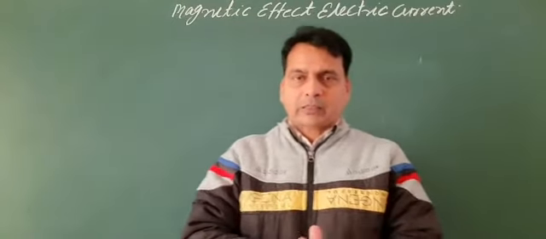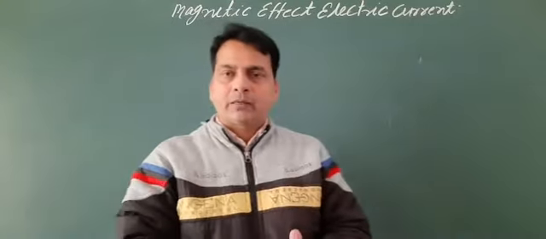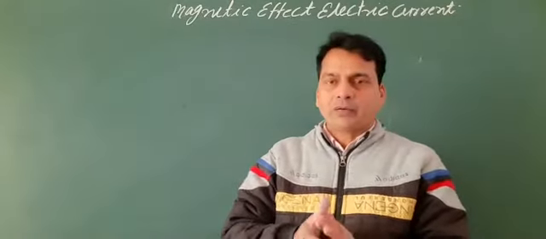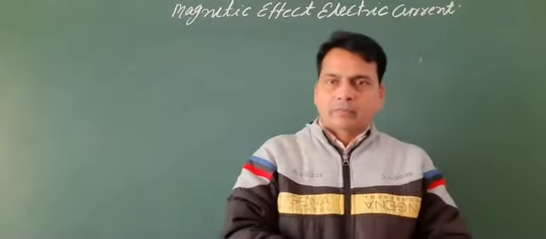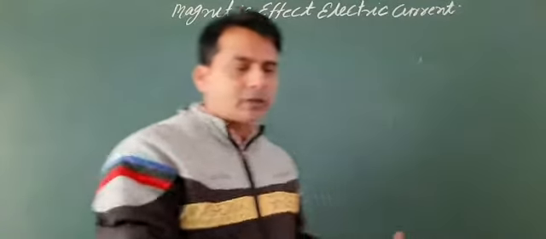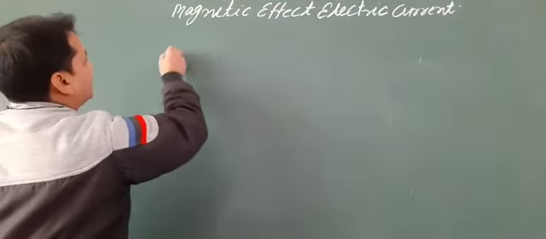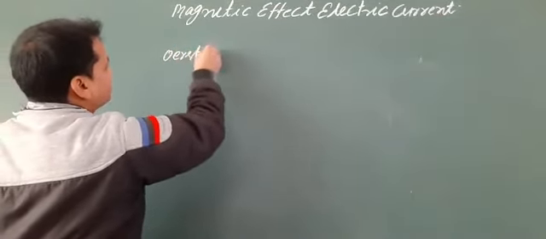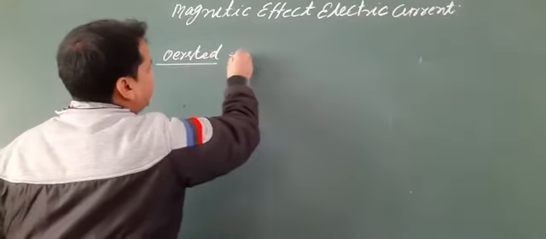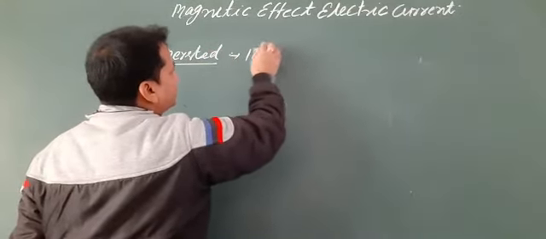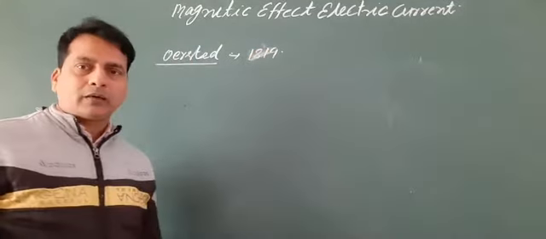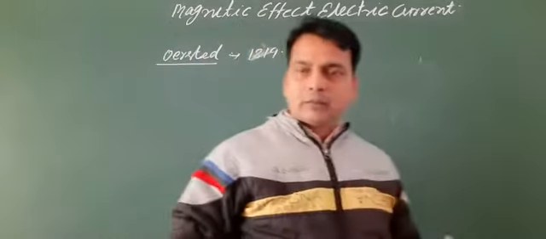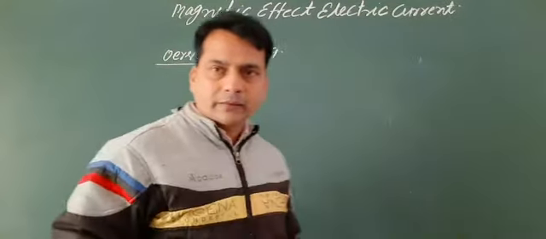First of all, we will discuss the magnetic field and the magnetic effect of electric current. For the first time, a scientist whose name is Oersted, in 1820, discovered the magnetic effect of electric current.